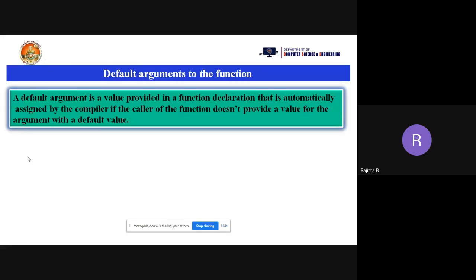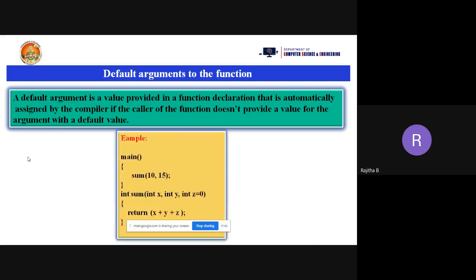But in the function definition, I'm taking three parameters. Actual parameters are only two, but the formal parameters are three. So in that case, you're not passing any third parameter, but how can the compiler take the third parameter value? So in a function definition, you need to declare that value with 0.